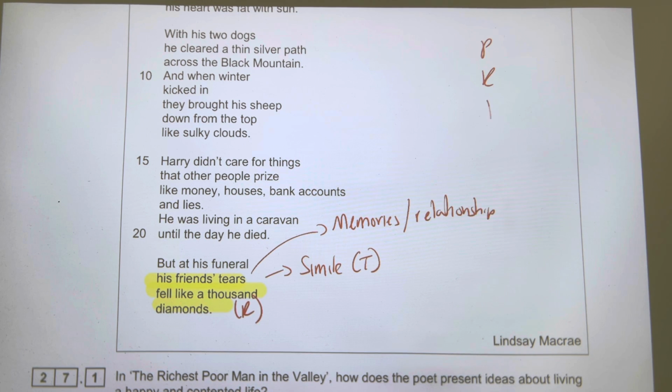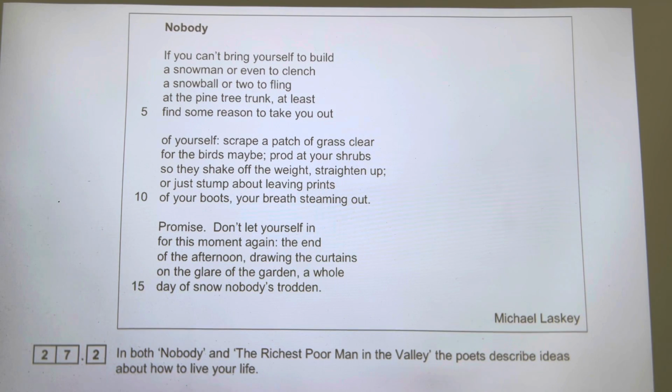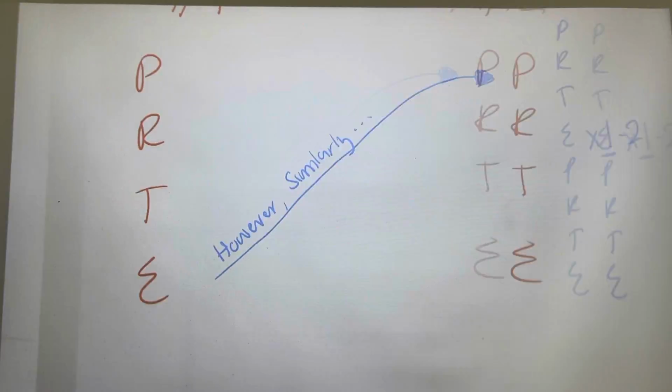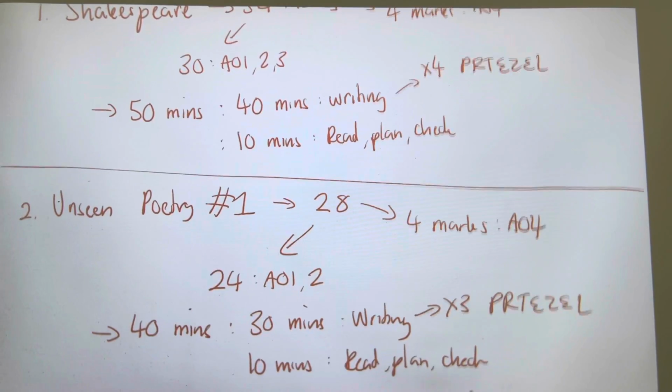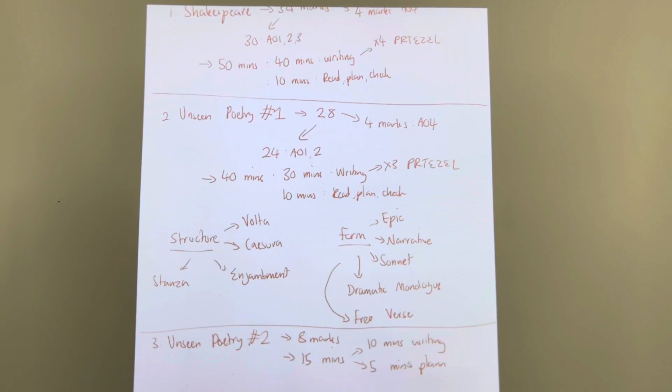So I've done my P, my R, my T, and my E. Now all I will do, guys, is go to the next poem and look for a similar or a different way in which the writer presents life in that particular text.